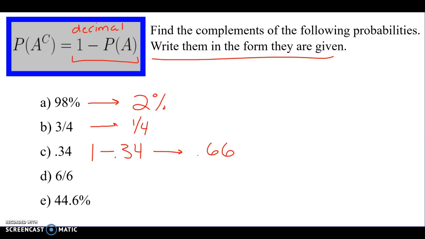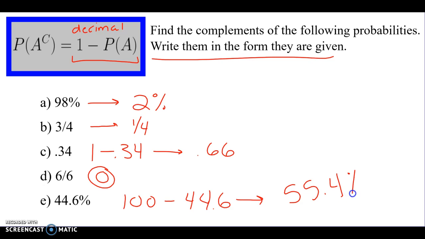6 divided by 6. What's the complement of 100%? 0%, or 0 out of 6. So the complement of 6 out of 6 is just 0. You can write 0 out of 6, or just 0. And then 44.6. You can do this one because we know percentages are out of 100. So 100 minus 44.6 would be what? Make sure you put the percent sign on there so we know that we're talking about percent.